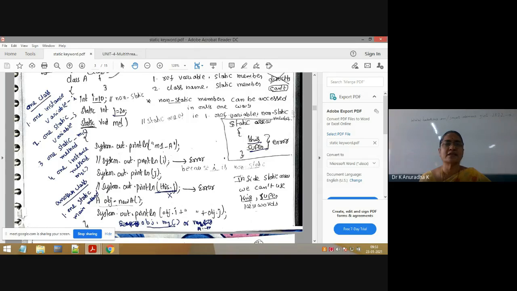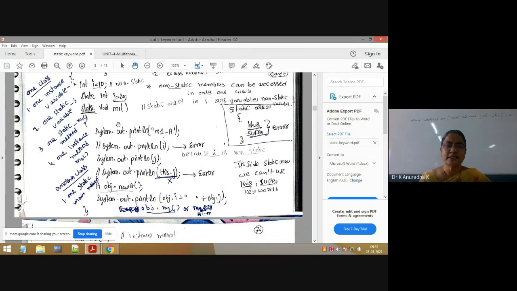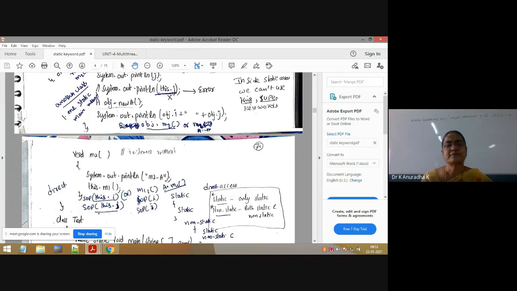If you take any class in Java, these are the only 4 important concepts to remember. What are the 4 important concepts inside any class? Inside any class we have instance variables like this, and static variables like this, and static methods like this, and one more is instance methods like this. Understand the difference between these 4.